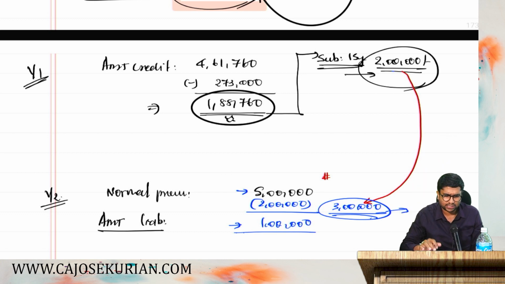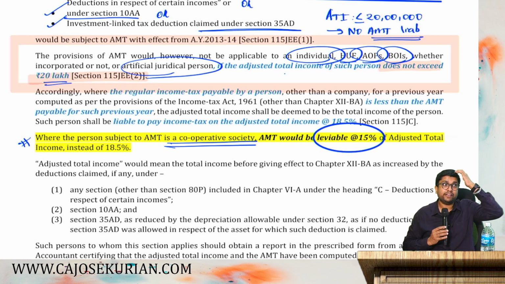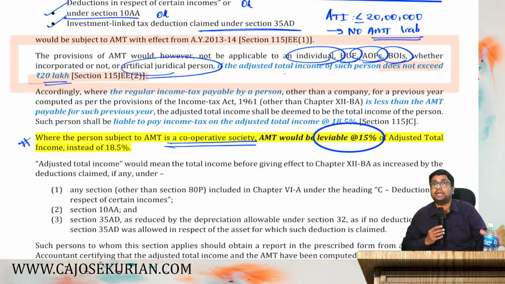So this is the concept of alternate minimum tax liability, which is applicable for any assessee other than a company which claims 10AA, Chapter 6A C heading or 35AD. I hope this much is clear. So friends, the next point is, if you have opted for 115BAC, you don't have to pay AMT. Hope you remember, what is 115BAC? The parallel slab rate applicable for individuals. If you opted for that, you don't have to worry about AMT liability, because AMT liability is not applicable to you. That's what the department says.